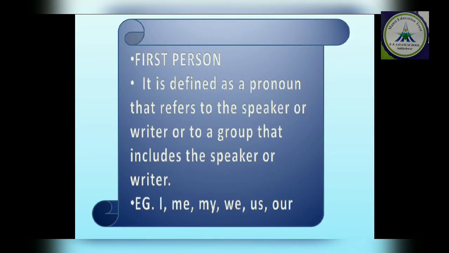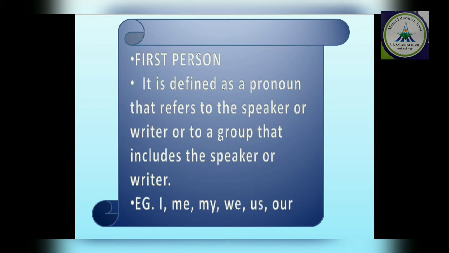So, what is first person? First person means I, जो बात कर रहा है, who is the speaker. It is defined as a pronoun that refers to the speaker or writer or to a group that includes the speaker or writer. That means the main person who is telling something, who is writing something, that becomes the first person.